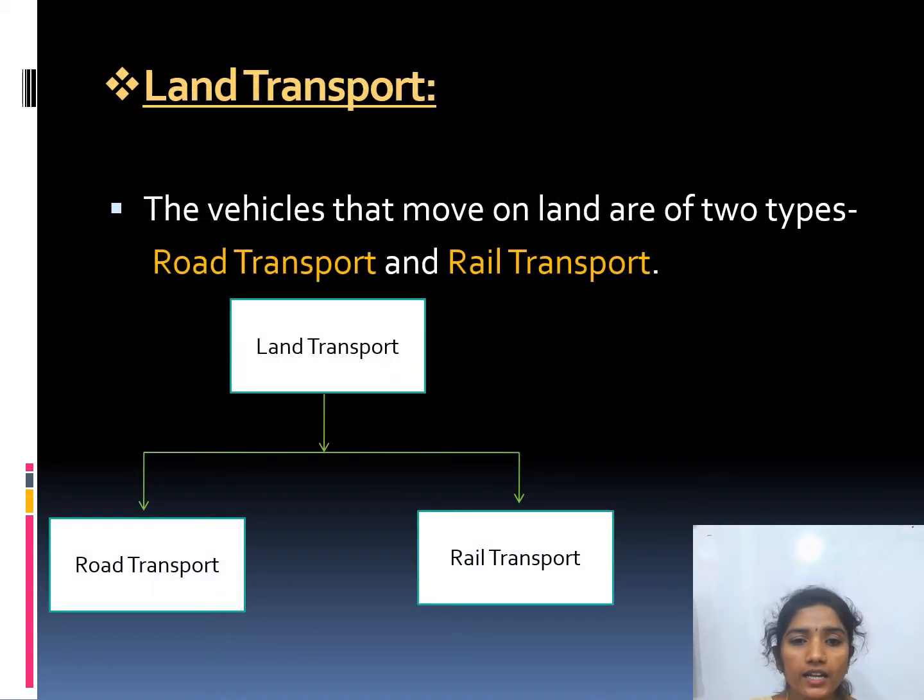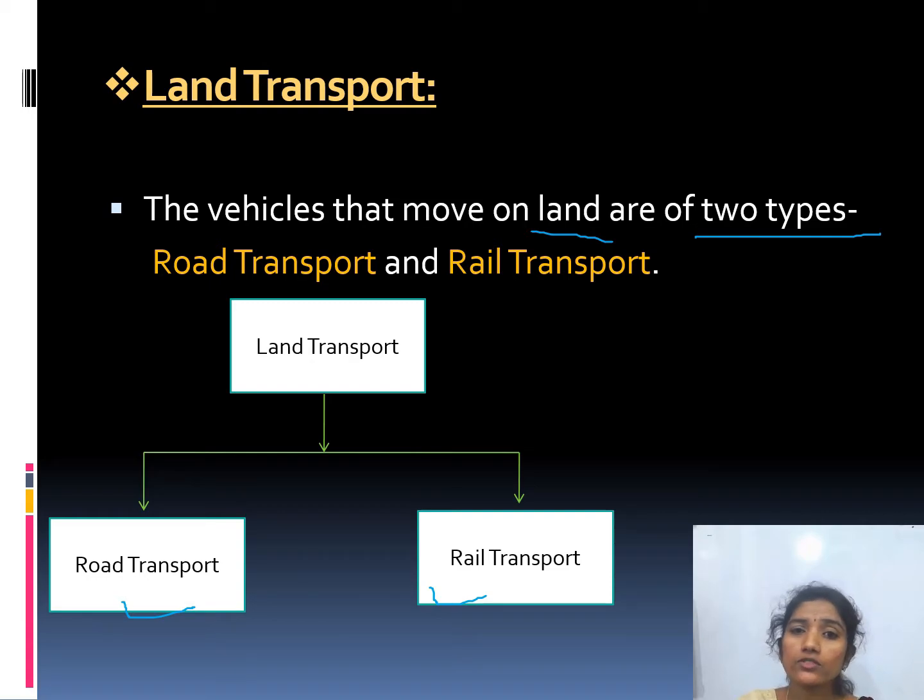Next, land transport. The first one is land transport. What is the meaning of land transport, children? The vehicles that move on land are of two types. The vehicles that move on land are called land transport. There are two types. Which are those? One is road transport, another one is rail transport.